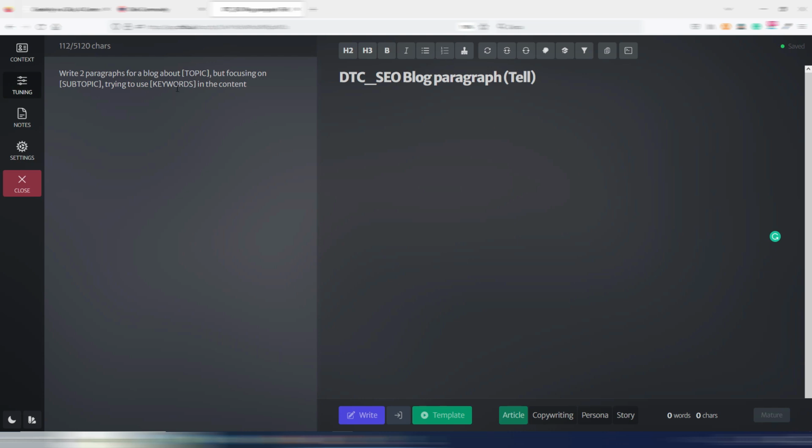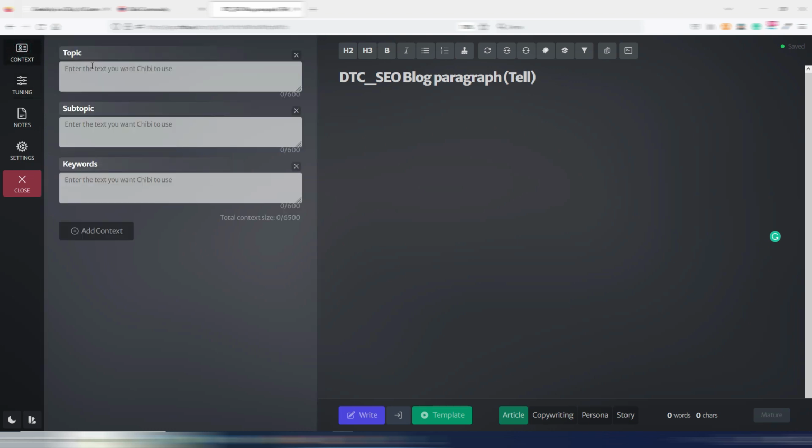As you can see, it's just a simple command, but it's using variables. Write 2 paragraphs for a blog about topic, but focusing on subtopic, trying to use keywords in the content. It seems difficult. It's not, because these variables are here in the context: topic, subtopic, and keywords.